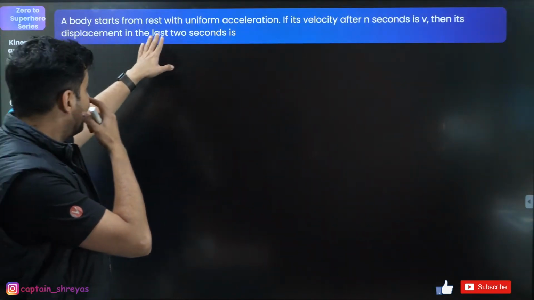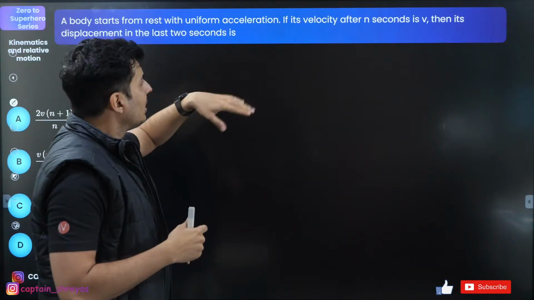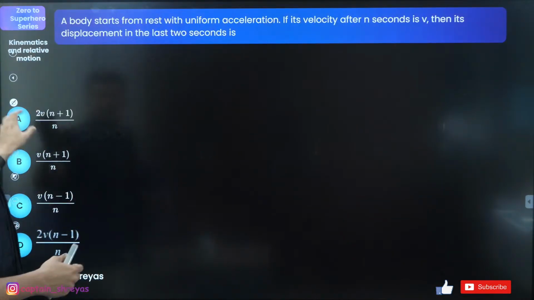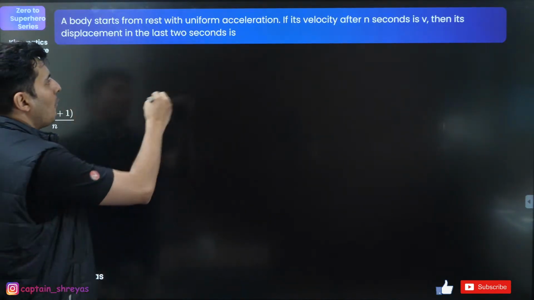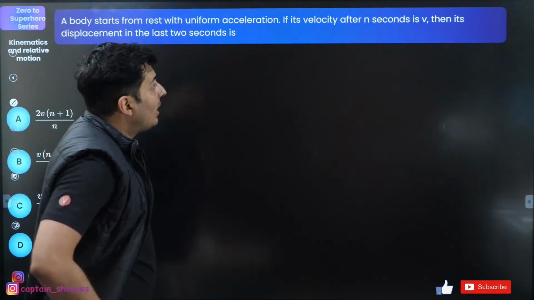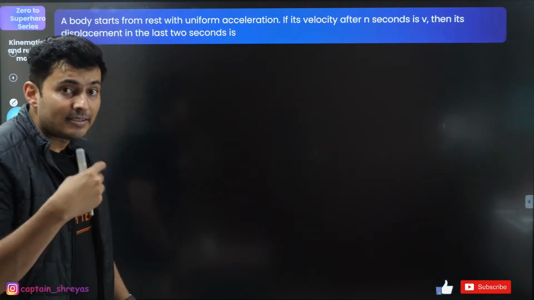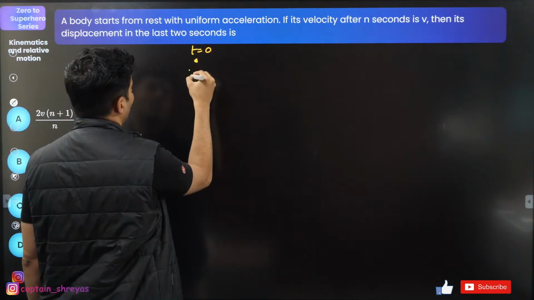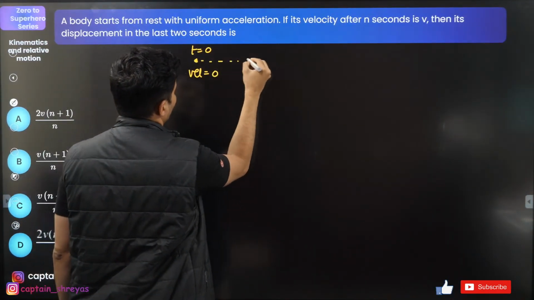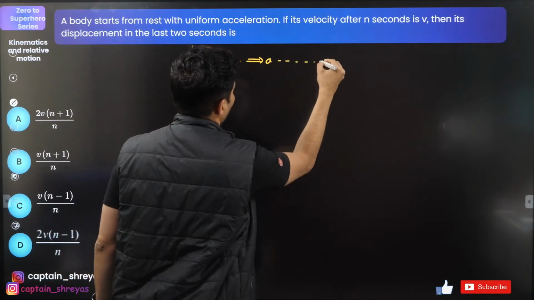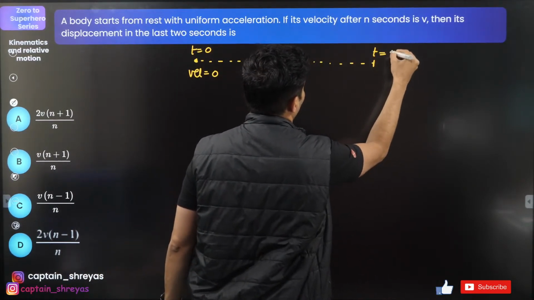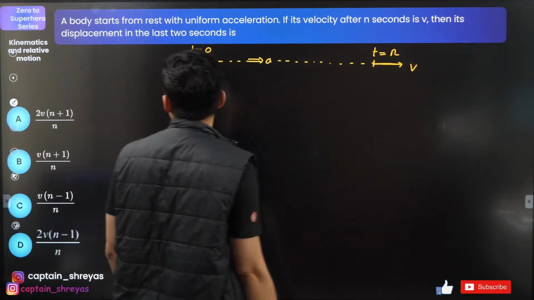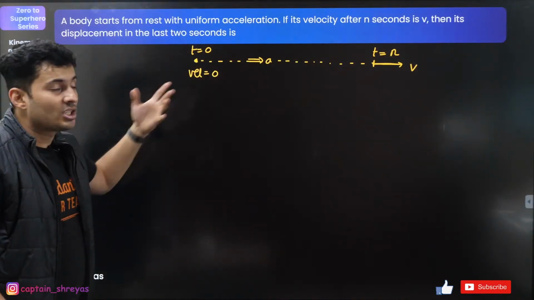A body starts from rest with uniform acceleration. If the velocity after n seconds is v, then its displacement in the last 2 seconds is how much? Interesting. The body starts from rest, so at t equal to 0, velocity is 0. It accelerates uniformly, and at t equal to n seconds, the velocity is given to be v. And the displacement in the last 2 seconds.